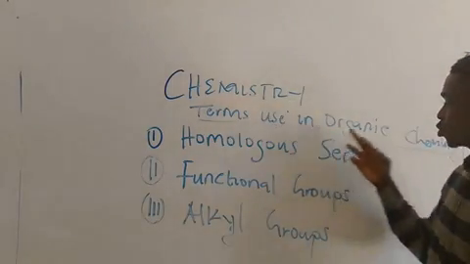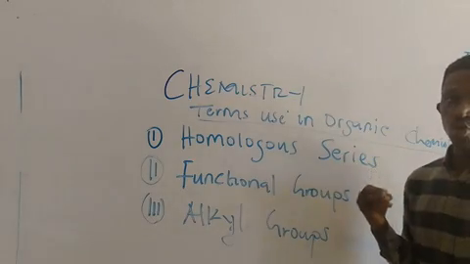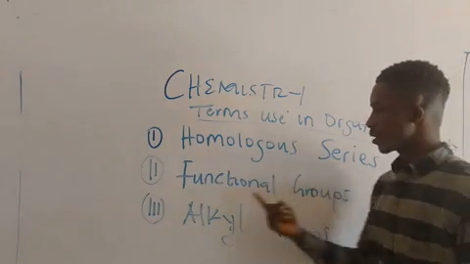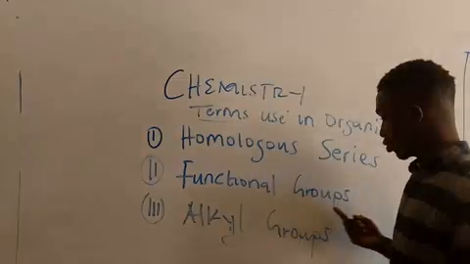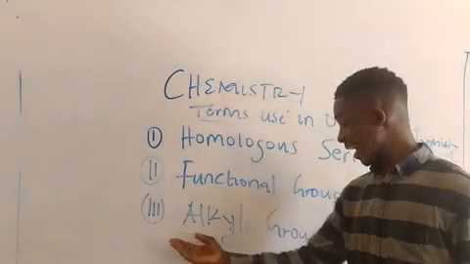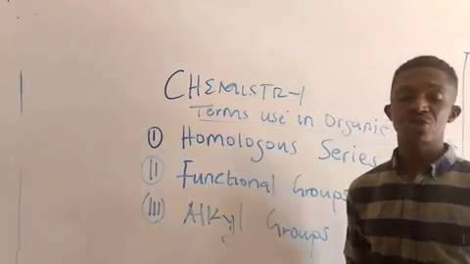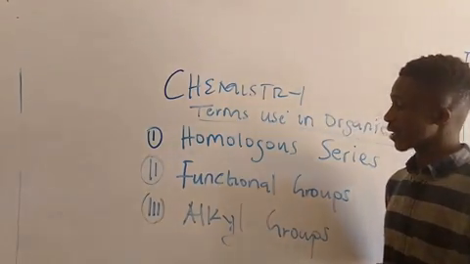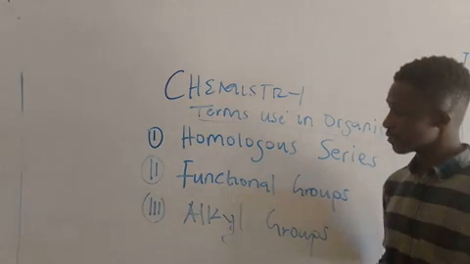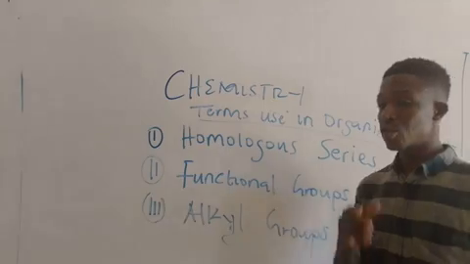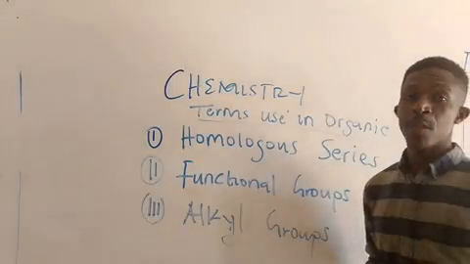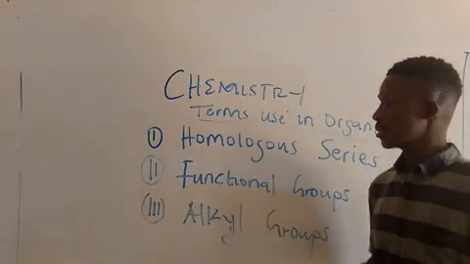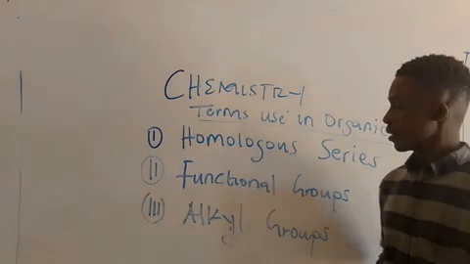So the terms used in organic chemistry that we need to know are homologous series, functional groups, and alkyl groups. I'm repeating for your understanding, so that it can be as simple as anything for you. Make sure you are following. Like I said, if you have any question, go to the comment section and let us know.